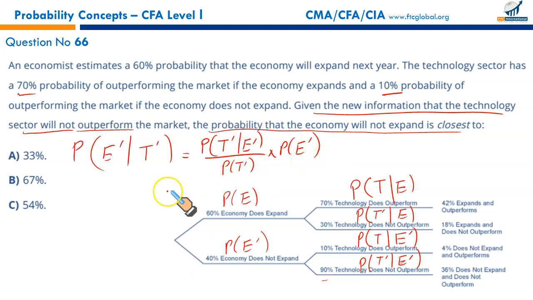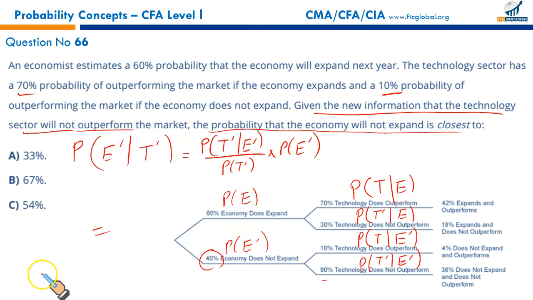What do we have? Here we have the probability of T complement given E complement right here. We need to calculate the probability of E complement, which is given here as well, 40%. We need to calculate the probability that the technology doesn't outperform.